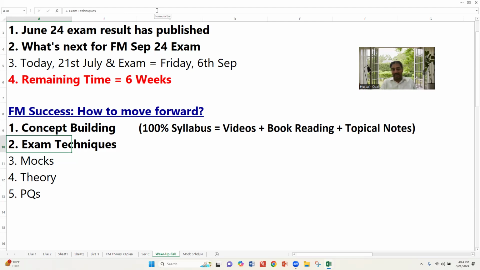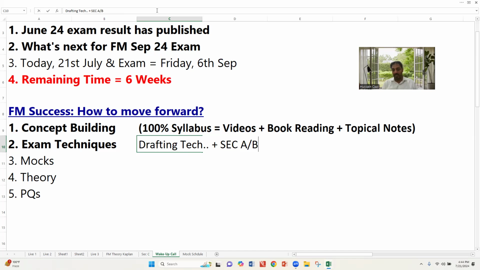So what are the exam techniques? Exam techniques include the drafting techniques, that is, with respect to section C, how much to write in the answer. Drafting techniques also means handling section A and B type questions. Exam techniques also means time management. And of course, you will be able to cover all these things by practicing the questions.